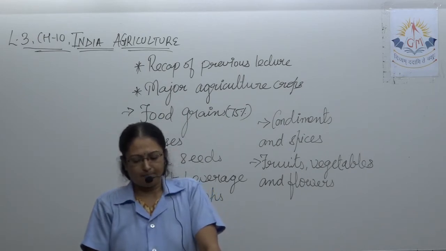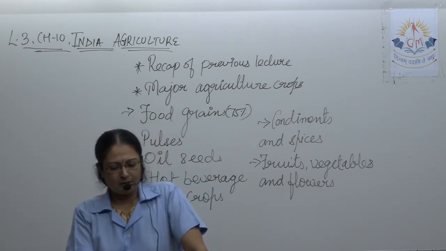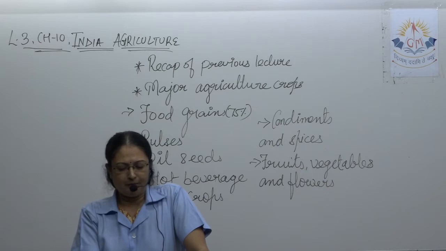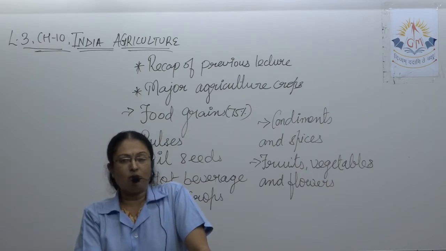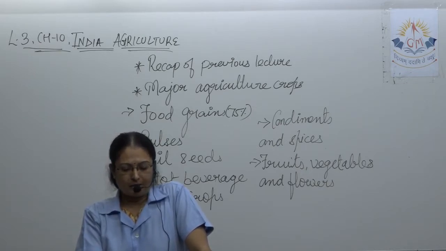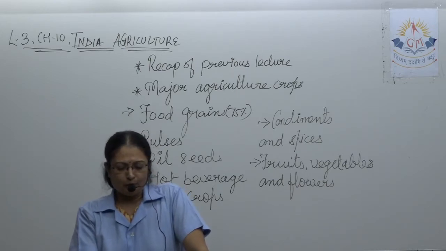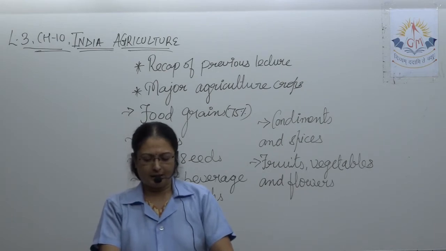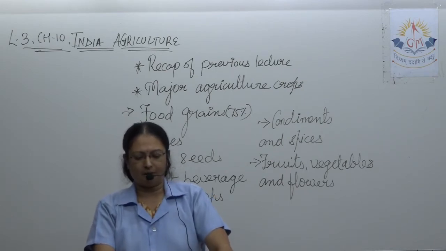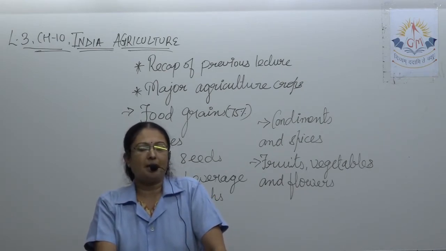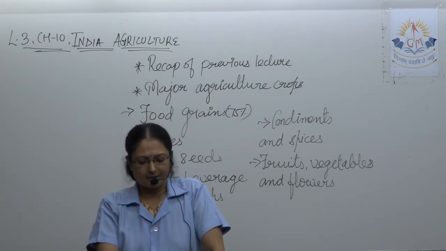It requires black or fertile loamy soil and more than 75 centimeters of annual rainfall. It requires black and fertile soil, and it can be grown in regions of lesser rainfall with irrigation, so we will keep this point in mind. It cannot be grown in areas receiving more than 100 centimeters of rainfall. जहाँ पे ज्यादा बारिश होती है वहाँ पे गेहूं नहीं उगा सकते.